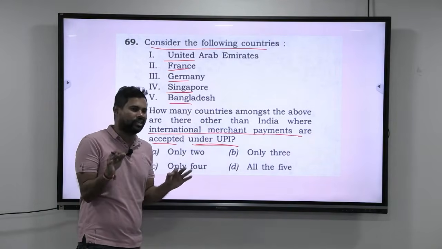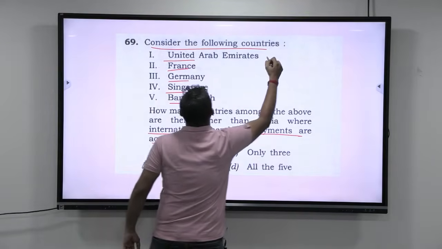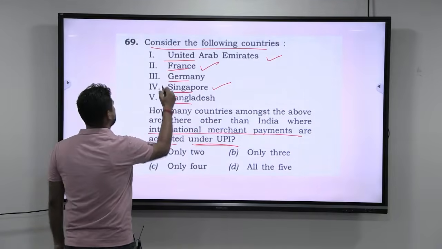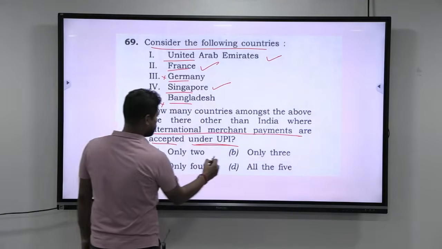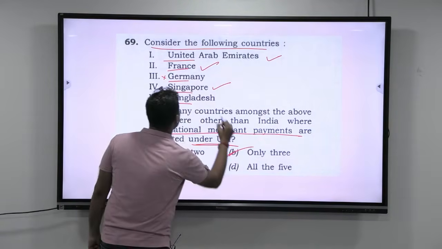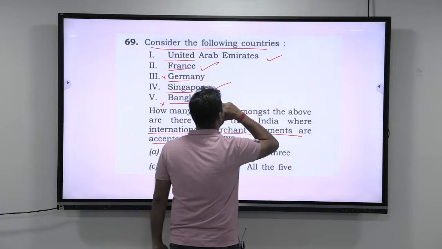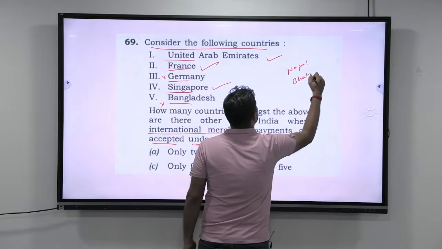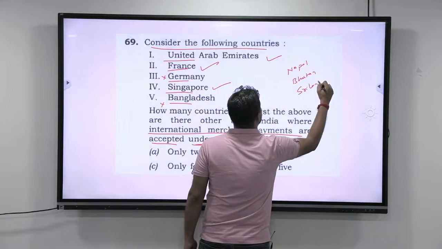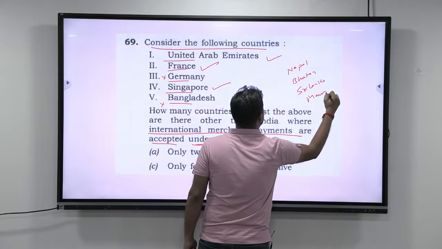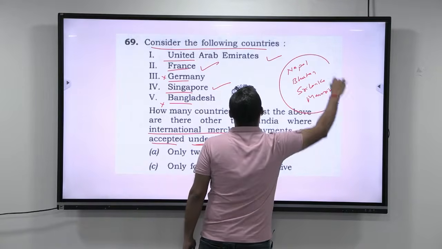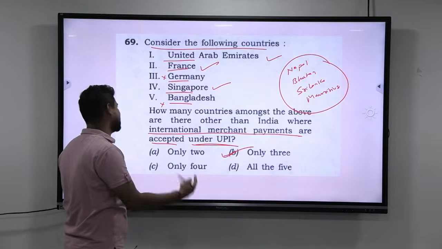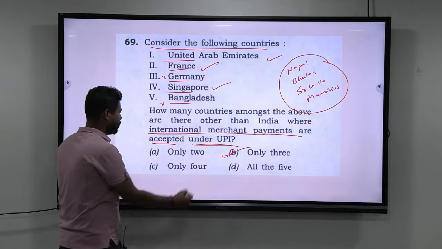Okay, let me just give the answer directly. The correct answer: UAE is correct. Singapore is correct. France is correct. Okay, these two are wrong. So the answer here is only 3. Other countries where it is allowed are Nepal, Bhutan, Sri Lanka, and Mauritius. If I am right, these are the countries where UPI is available or accepted. Okay, all right. So the answer here is B.